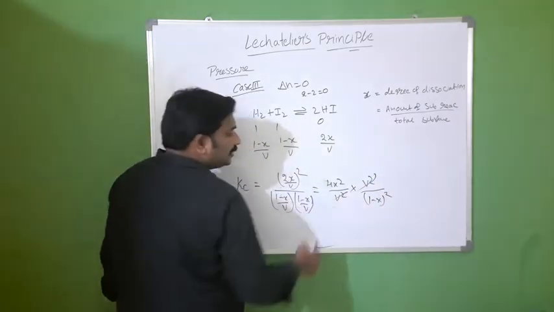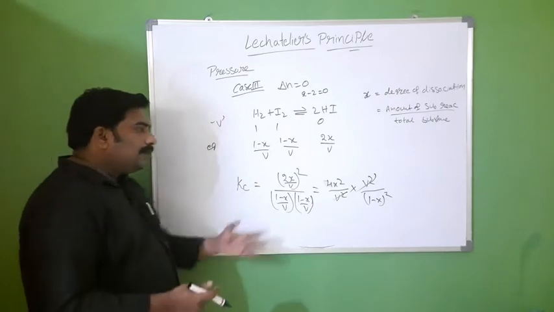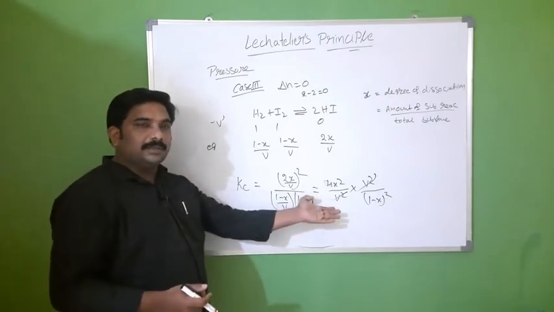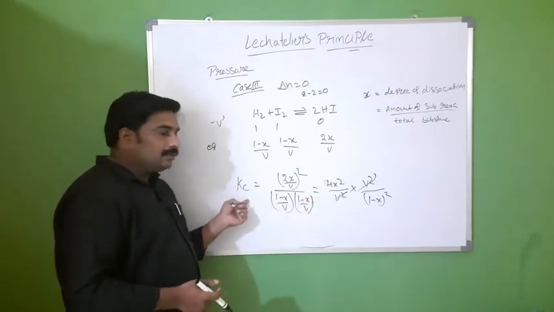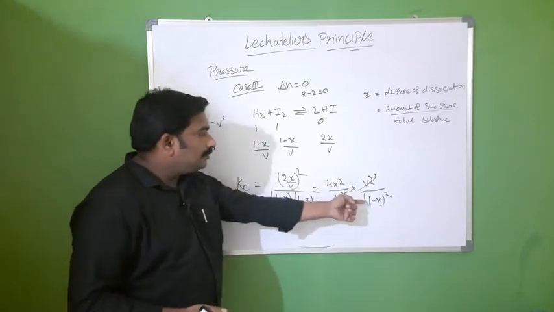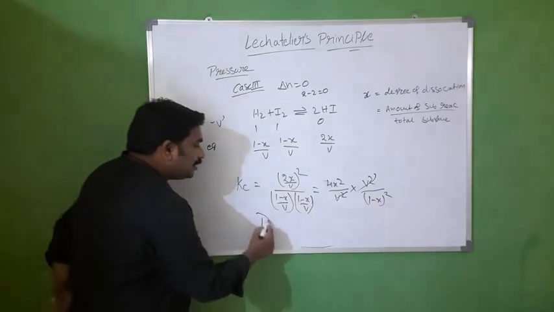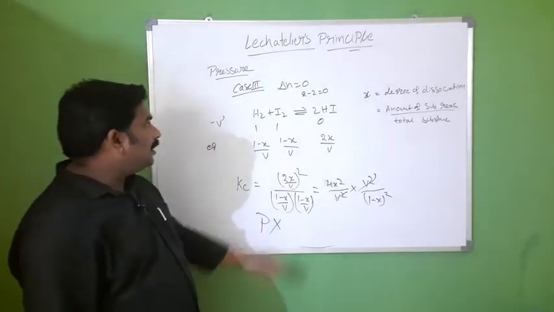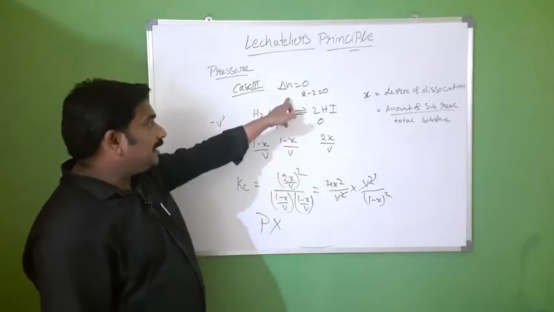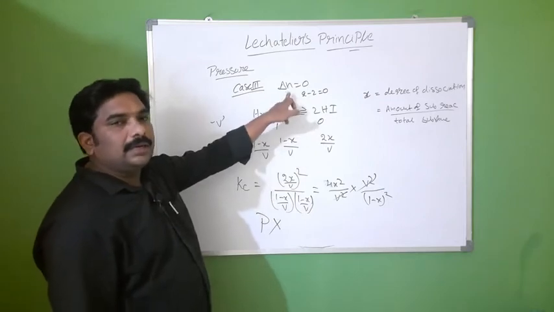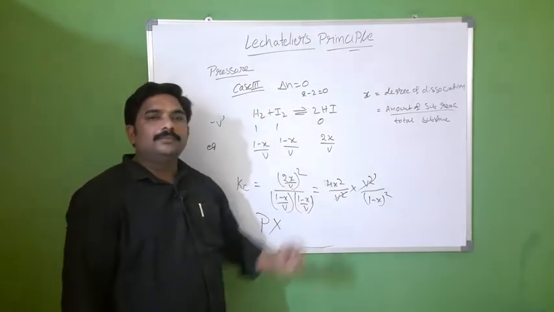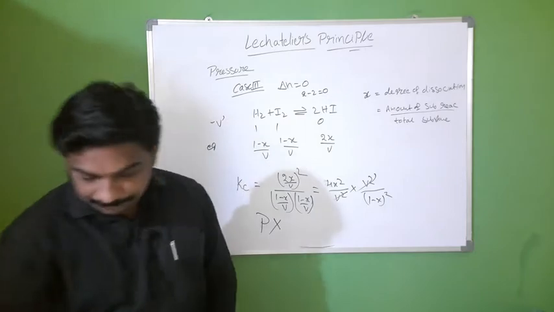This V square will cancel, so there is no volume term in this equation. Kc is equal to 4x square by 1 minus x whole square. There is no volume term, so there is no effect of pressure. If delta N is equal to 0, there is no effect of pressure.